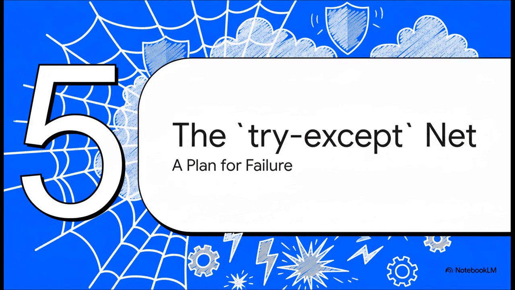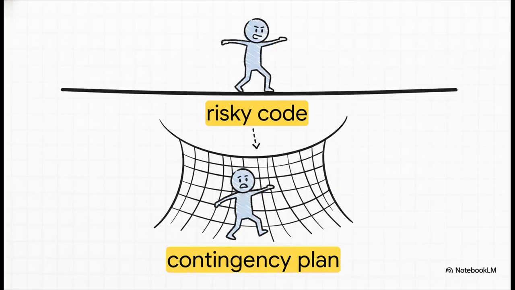So what's the solution? How do you stop your app from just blowing up? You can't just cross your fingers and hope for the best. You have to actually plan for things to go wrong. You need to build a safety net. And thankfully, Python gives us this really elegant tool called the try except block. It's so simple. You put the code that might break, the risky stuff, inside the try block, and then you put your backup plan, what to do when that error happens, inside the except block. That's it. It's your built-in safety net.